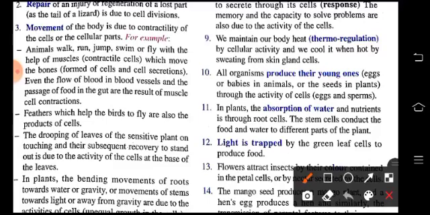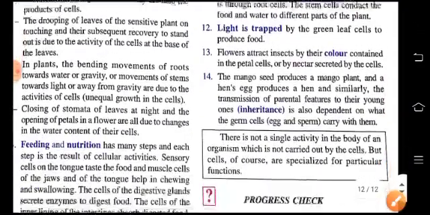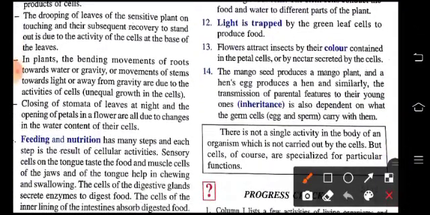Now all organisms produce their young ones through the activity of cells like the eggs and the sperms. In plants, the absorption of water and nutrients is through root cells. Light is also trapped by the green plants or the green leaf cells to produce food. Flowers attract insects by the color contained in the petal cells or by nectar secreted by the cells. The mango tree produces mango plant and hen produces hen. The transmission of parental characters to their young ones, or the inheritance, is also dependent on what the germ cells carry with them.